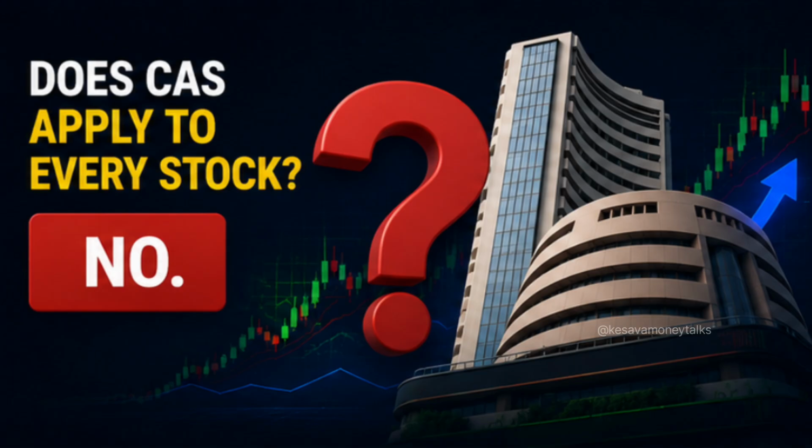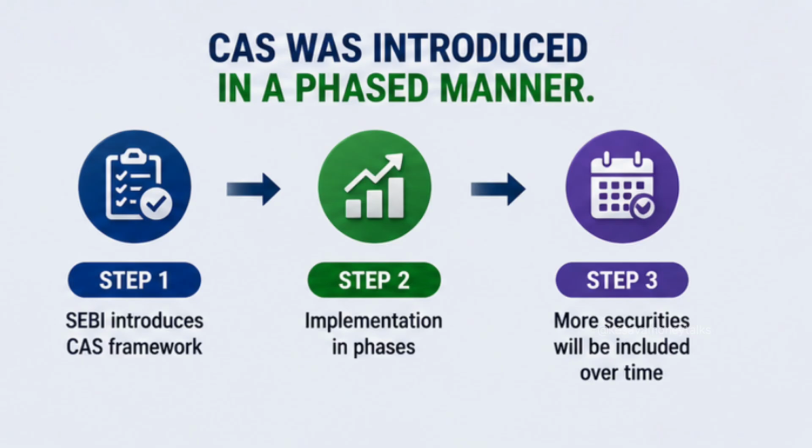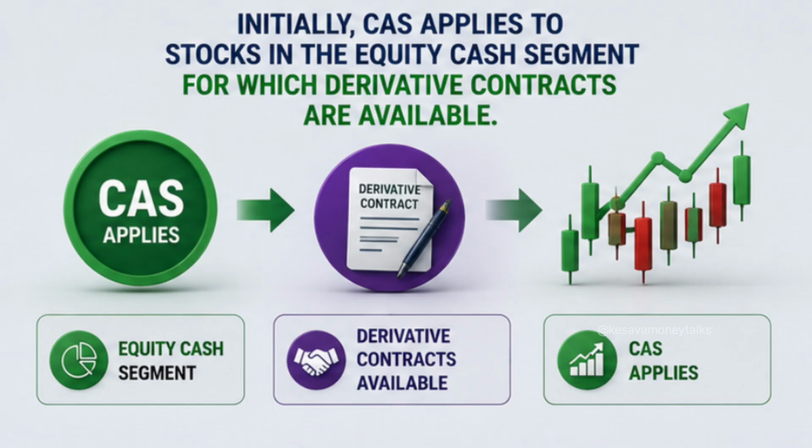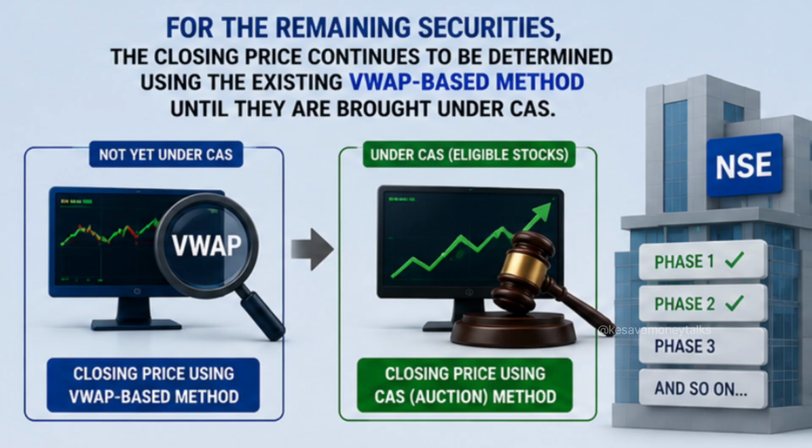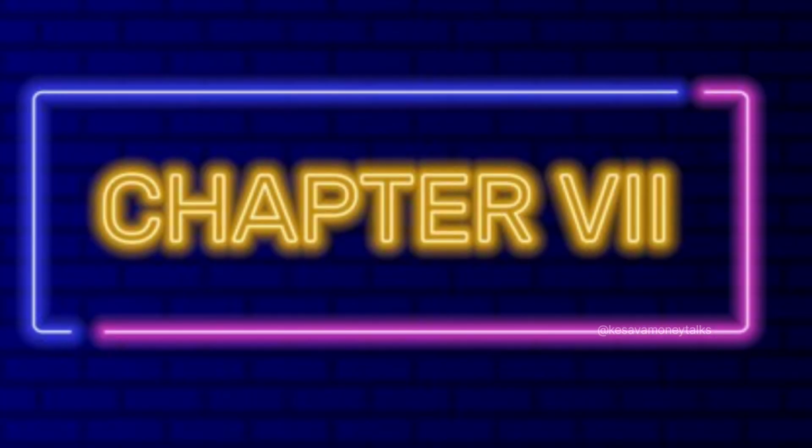Chapter 6. Does the CAS apply to every stock? No. This is very important. CAS was introduced in a phased manner. Initially, it applies to stocks in the equity cash segment for which derivative contracts are available. For the remaining securities, the closing price continues to be determined using the existing VWAP-based method until they are brought under CAS.